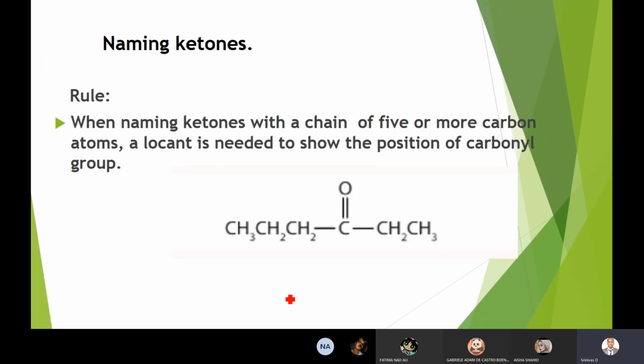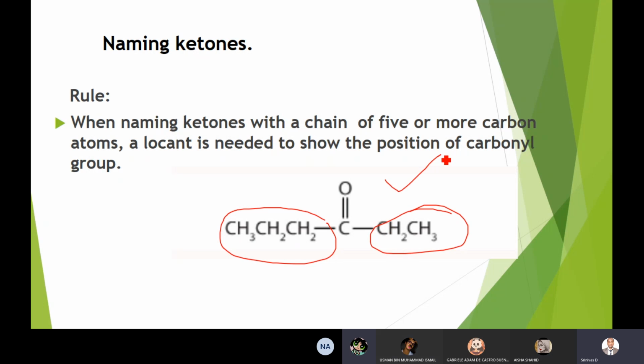Aisha, is this an aldehyde or a ketone? Ketone, sir, because the whole thing has an alkyl group on both sides. So this is a ketone.